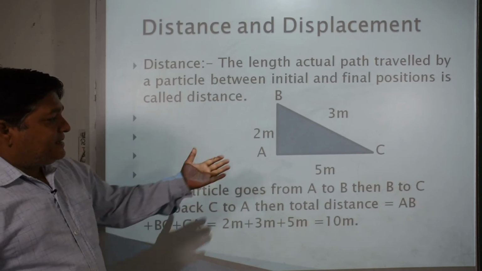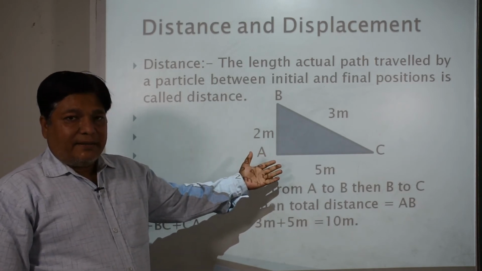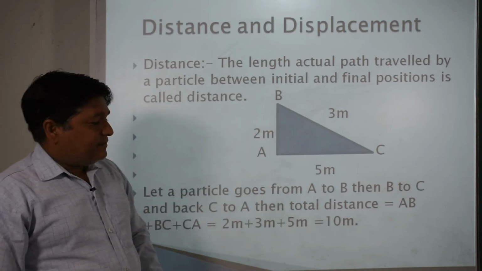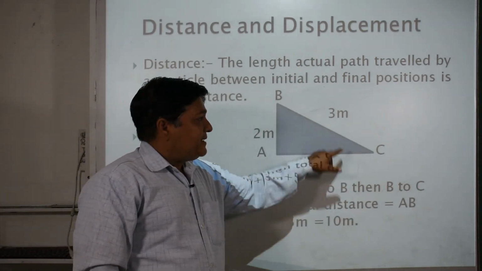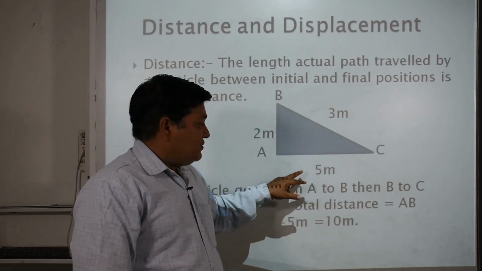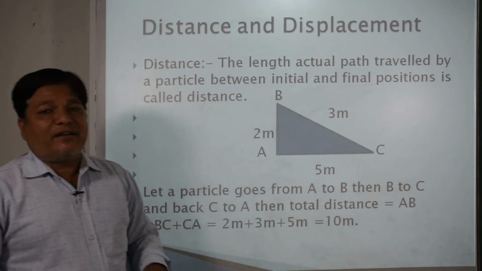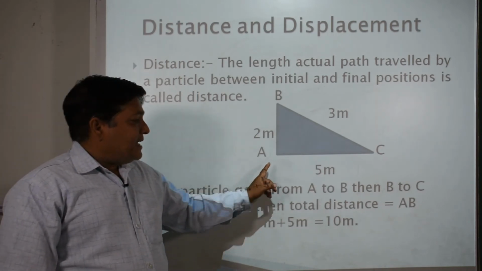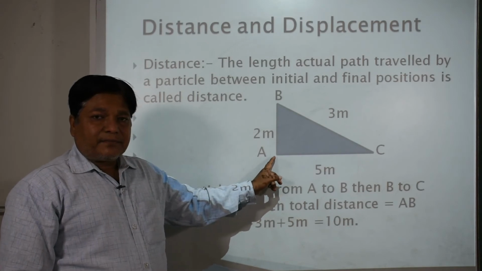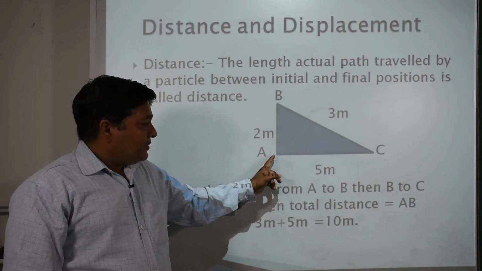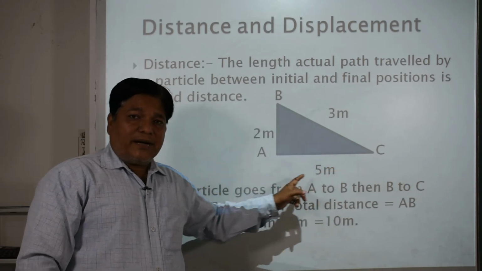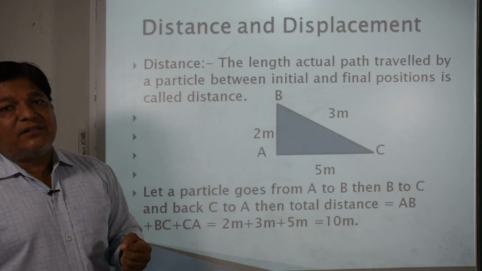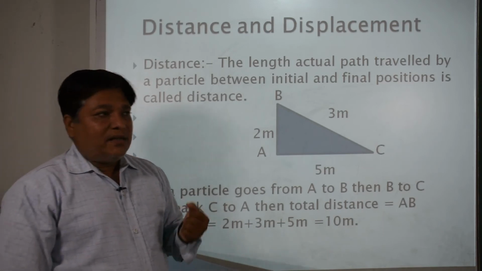Now we have taken the help of this triangle here. ABC is a triangle. From A to B the distance is 2 meters. From B to C the distance is 3 meters, and from C to A the distance is 5 meters. Suppose an object or particle starts moving from location A and, following all the points, comes back again to position A. What will be the length of path covered by the particle?